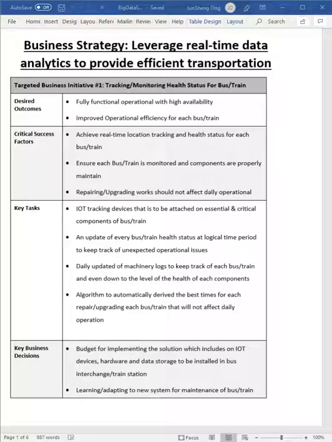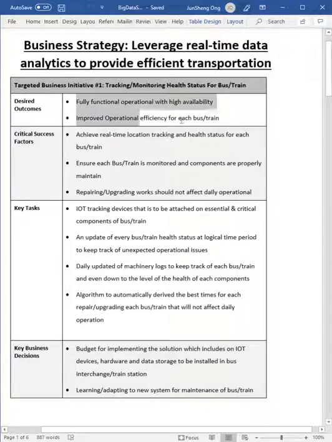So my first business initiative is tracking and monitoring the health status of the bus and train. For this, we are aiming to achieve fully functional operation with high availability.